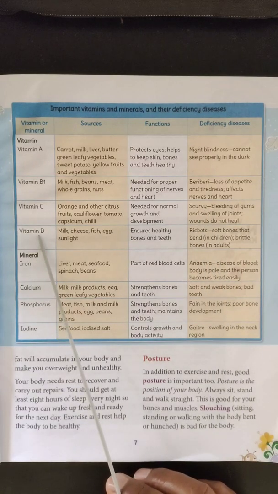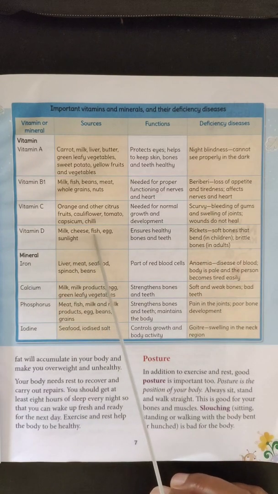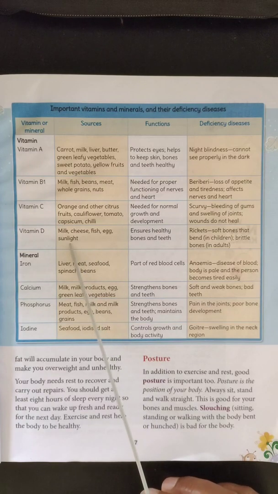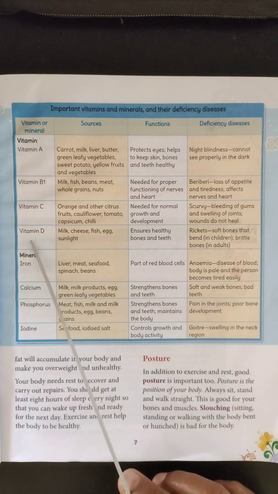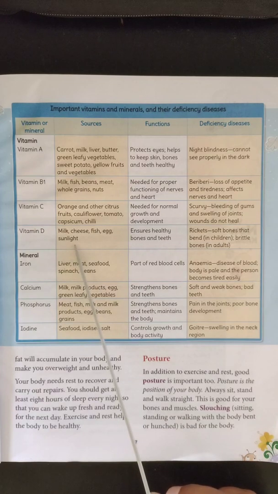Then vitamin D. It is found in milk, cheese, fish, egg and sunlight. Even with the sunlight, free of cost, we get vitamin D, especially early morning sunlight.